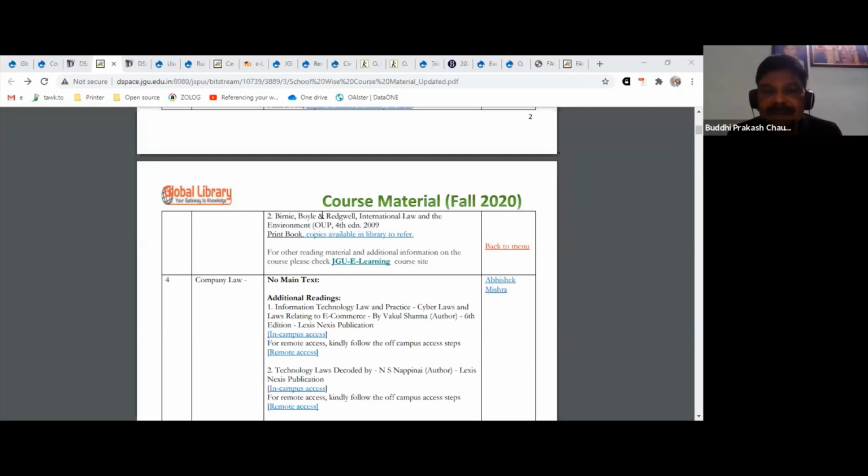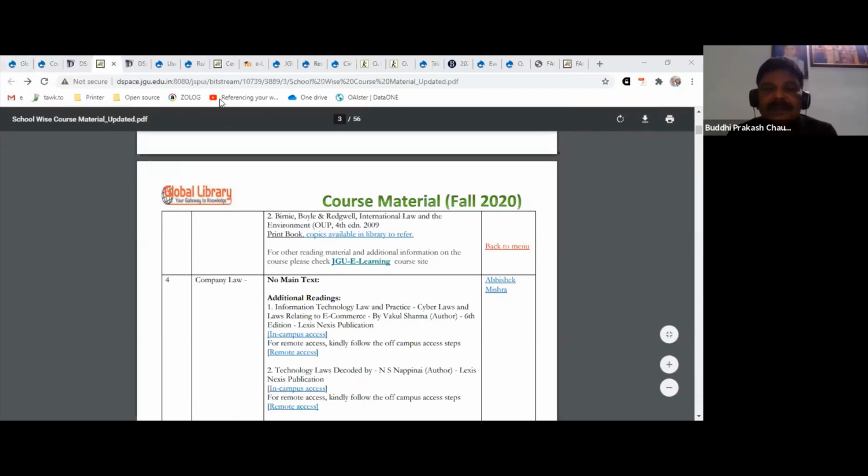Have a look at this, and if you have any questions about this, you can write back to us. Can we go back to the publisher-wise list, Ritu? Sure, sir.